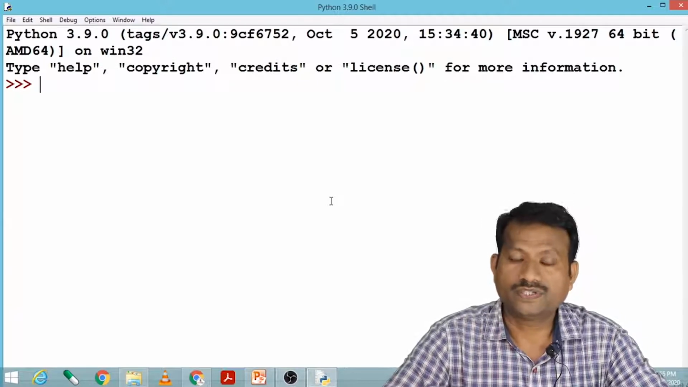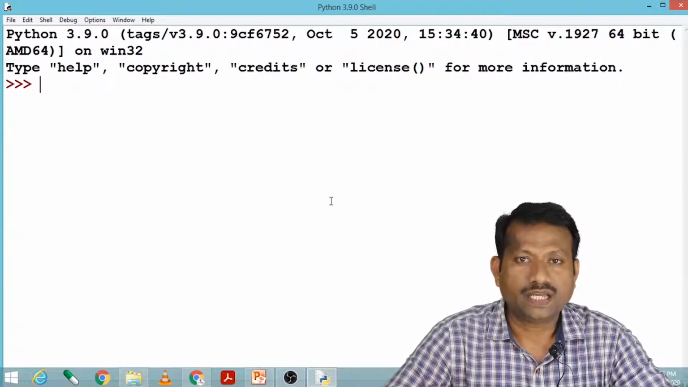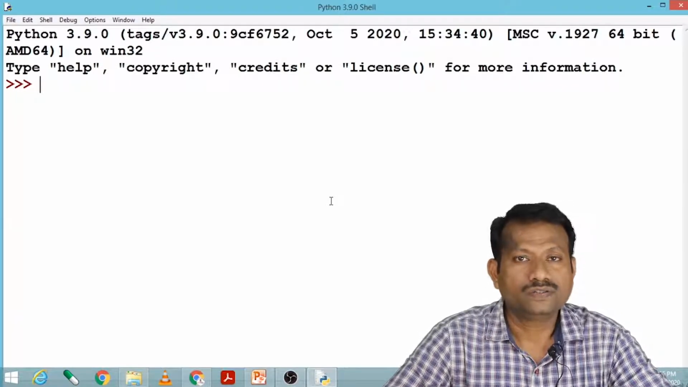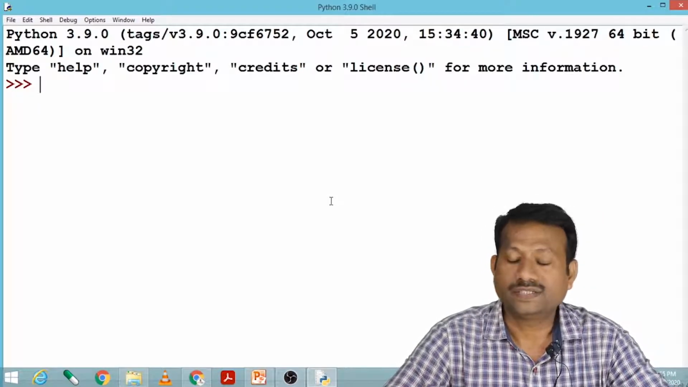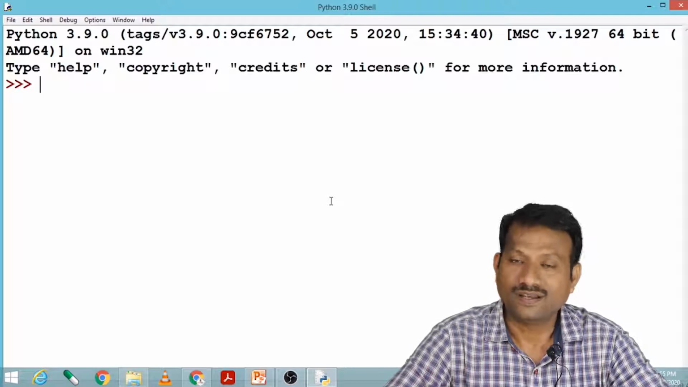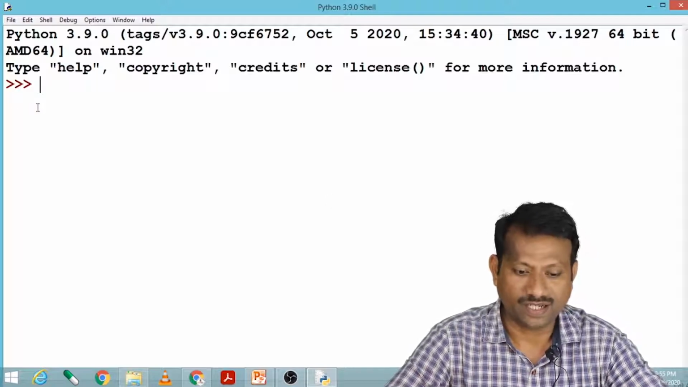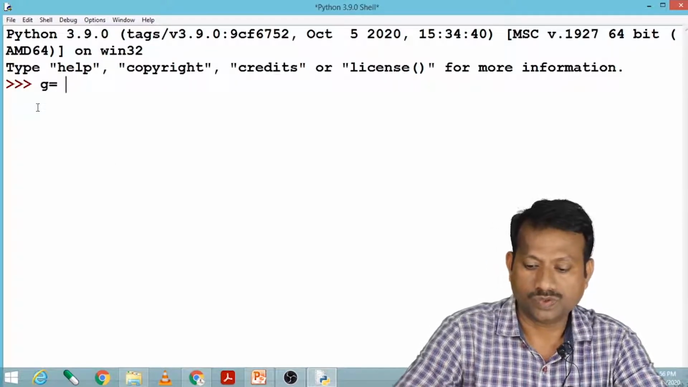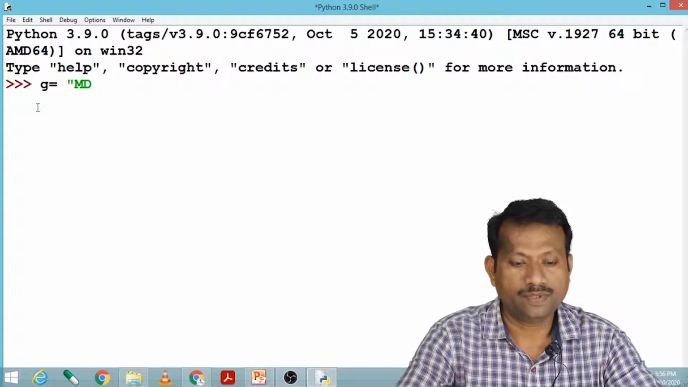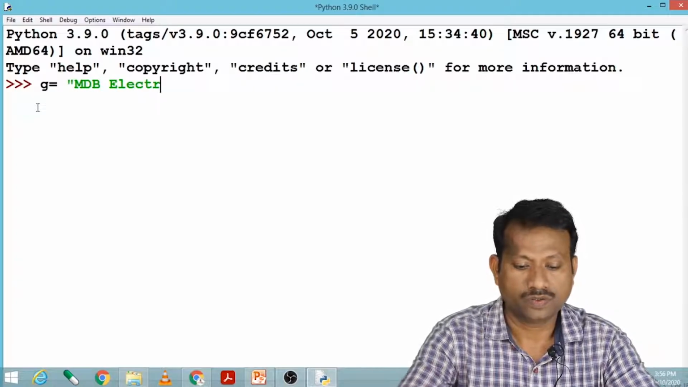Now the sequence data type. In Python, there are three categories of sequence data type: string, list and tuple. Let us concentrate on string kind of data. Let us say G equals MDB Electrosoft.